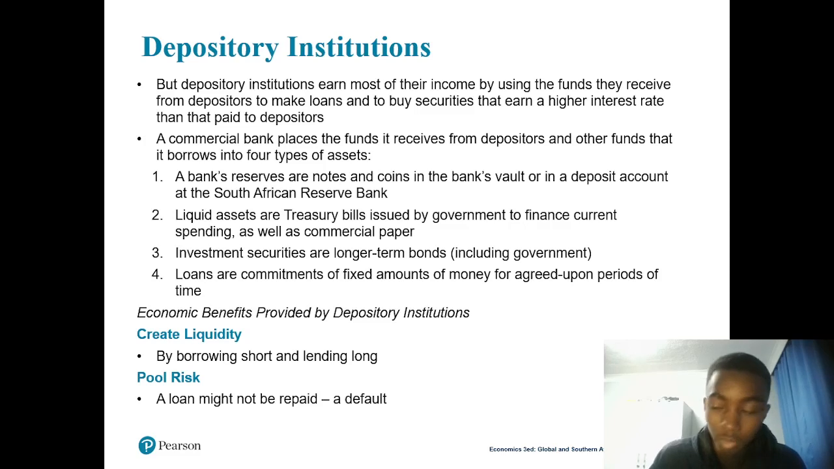The interest rate for people who are taking loans from the bank is actually high. So that is how they create money, and the economy benefits from that. They pool risk. How do they pool risk? They don't want to lend money to only one person, so they provide loans to thousands of people, so that even if you default or don't want to pay, they are still covered. That's how they pool risk.